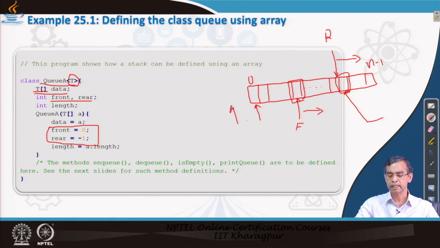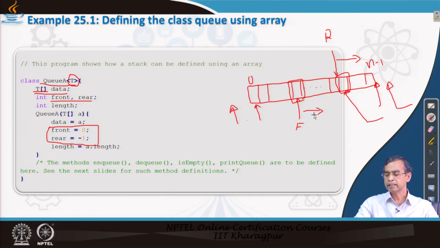So, rear is basically here. So, this is basically a check that we can use to understand whether a queue is empty or not. Now, we can say a queue is full if r reaches here. If r reaches here and next time new elements come for inserting into it, then we can say that the queue is full, overflow.